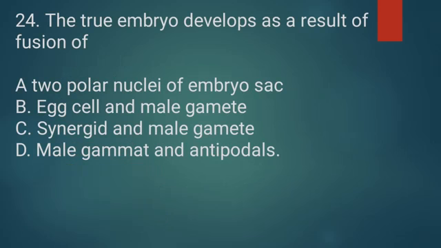Question number 24. The true embryo develops as a result of fusion of option A two polar nuclei of embryo sac, option B egg cell and male gamete, option C synergid and male gamete, option D male gamete and antipodals.